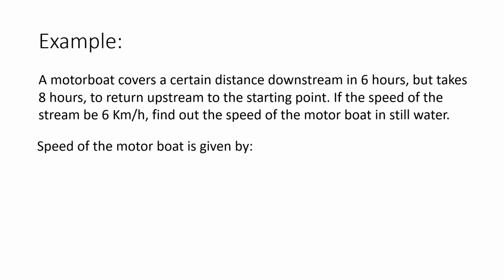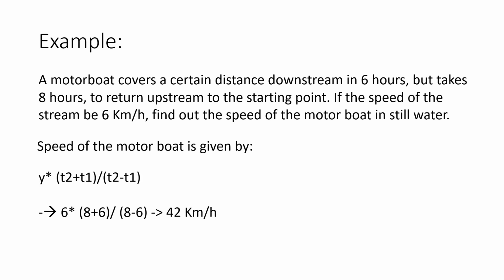So the speed of the motorboat will be given by the formula which we have mentioned above, and I have intentionally not written the formula right now because it will be helping you to just remember or recall what we read right now. So these were the values which we put into it, and the values are nothing but y into (t2 plus t1) upon (t2 minus t1). That is the formula which we used. So the answer will be 42 kilometer per hour.